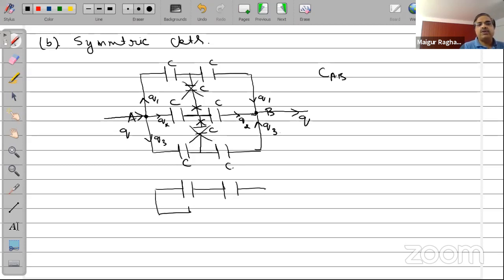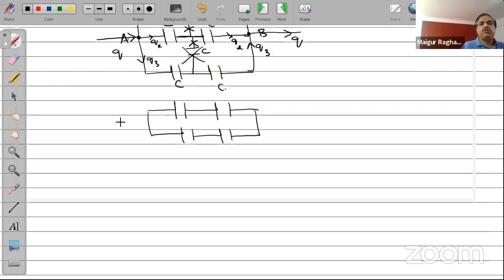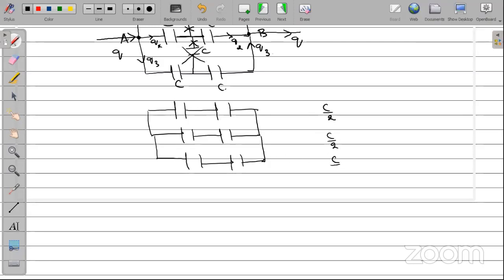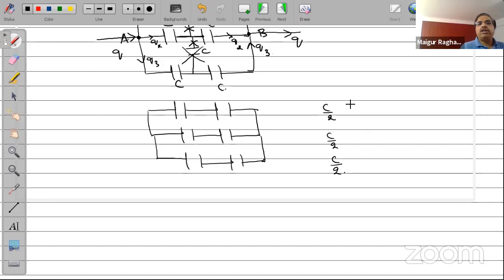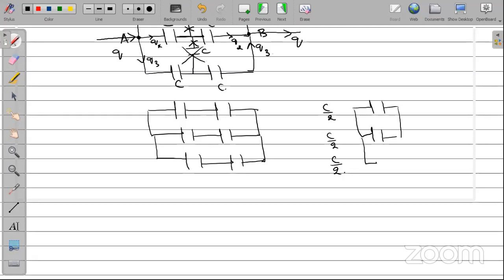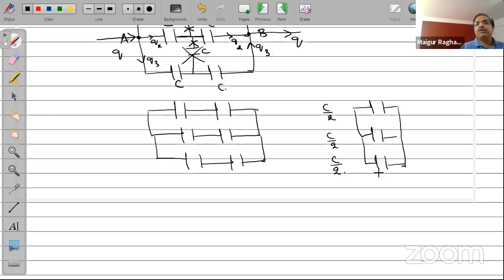So the circuit, in fact, will just turn out to be this. Because I can remove that middle one, and now it is so simple. C and C in series, this becomes C by 2. This will be C by 2, C by 2. So therefore, you will have 3 capacitors now connected in parallel of the value C by 2. So therefore, the effective capacitance will be 3C by 2, and that can be done so easily, isn't it? So this is what happens in the case of combination of capacitors.